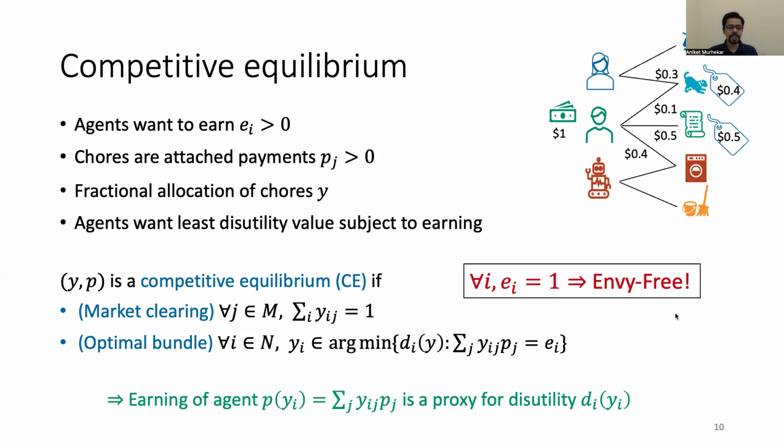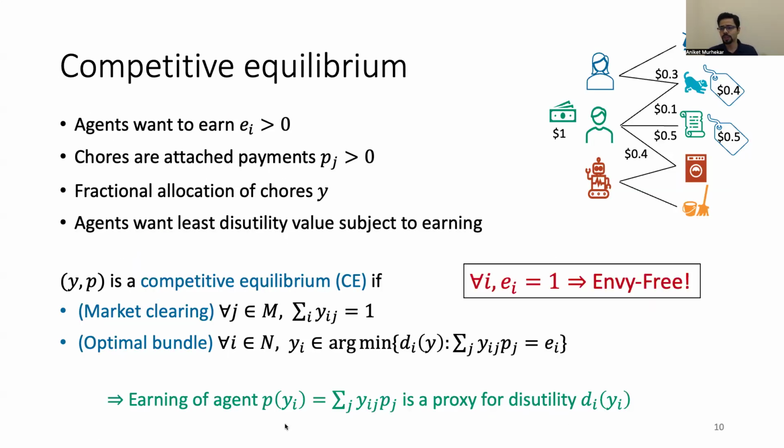More generally, the earning of an agent, which is the total amount of money that an agent is earning, serves as a proxy for the disutility, di of yi. So in a competitive equilibrium, one really gets both fairness and efficiency. One gets fairness if every agent is entitled to the same amount of money. And moreover, one can compare disutilities between agents by just looking at the earning that an agent is getting.